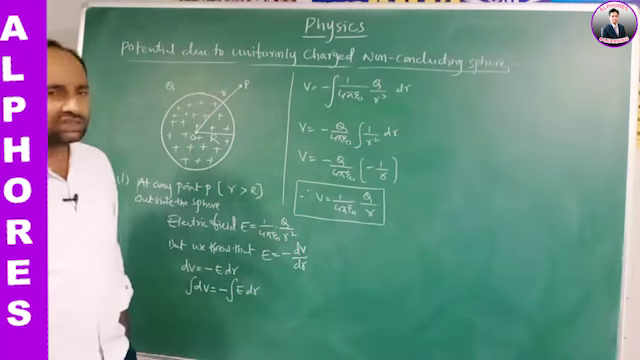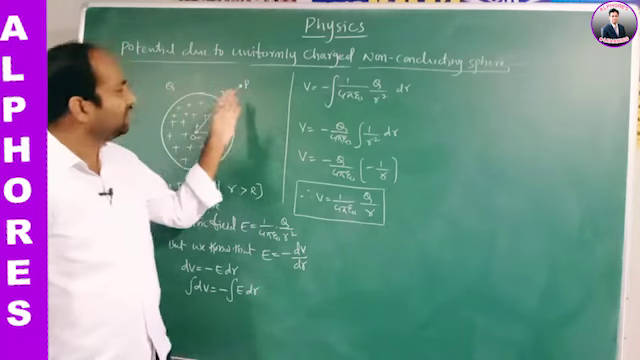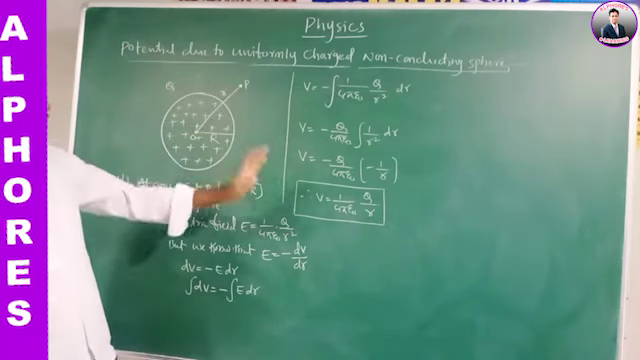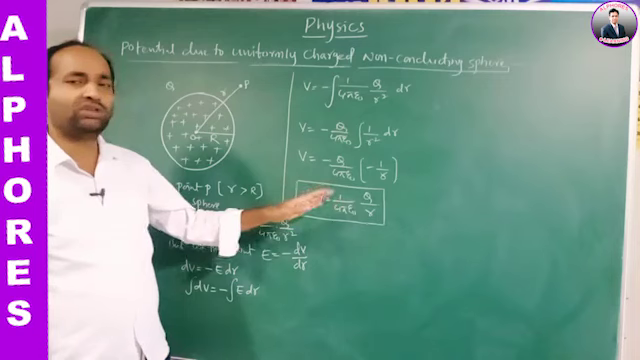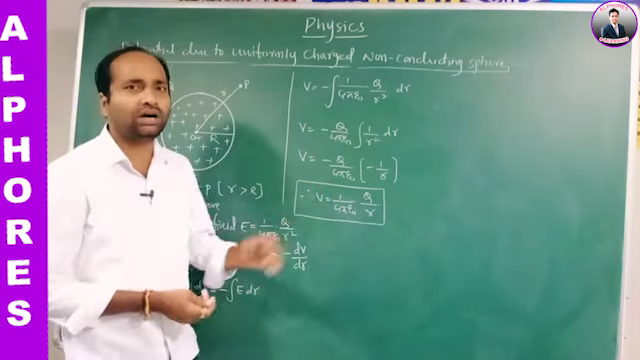For both the conducting sphere and the non-conducting solid sphere, the potential at any point outside the sphere remains the same, equal to 1 by 4 pi epsilon naught Q by r.